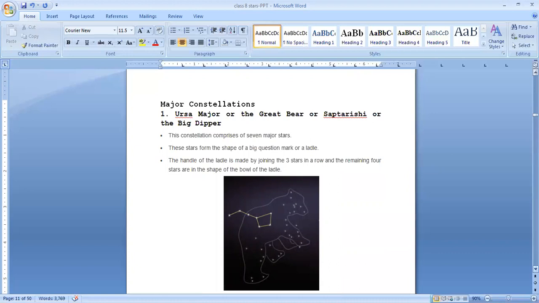The handle of the ladle is made by joining 3 stars. On the left side you see 1, 2, 3 stars. That is the handle of the ladle, in a row, and the remaining 4 stars are in the shape of the bowl of the ladle. On the right side you can see there are 4 stars. If you join the 4 stars, it looks like the shape of the bowl of the ladle.